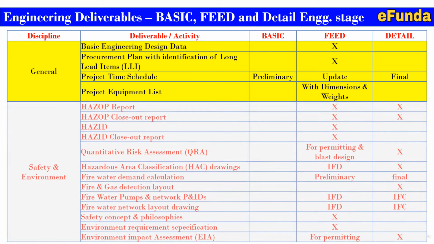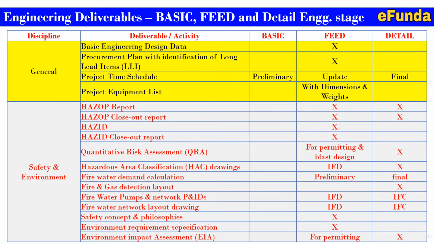Next we are going to safety and environment, where typically the HAZOP report, HAZOP closeout report, hazard closeout report, quantitative risk analysis, that is QRA, hazardous area classification, HAC drawing, fire water demand calculation, fire and gas detection layout, fire water pump network P&IDs, fire water network layout drawing, safety concept and philosophies, environment requirement specifications, environment impact assessment, that is EIA, are covered.